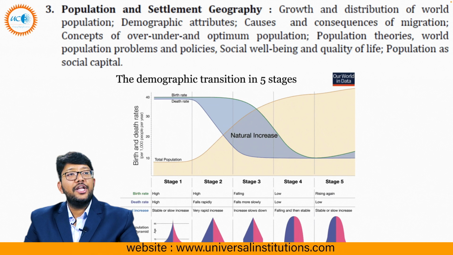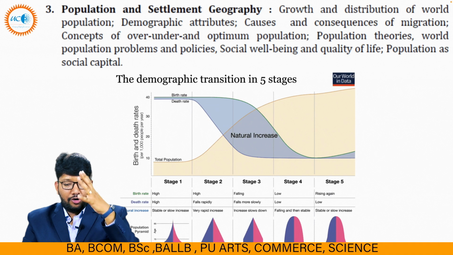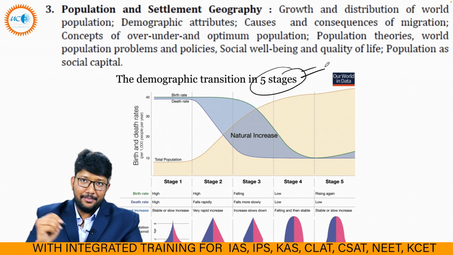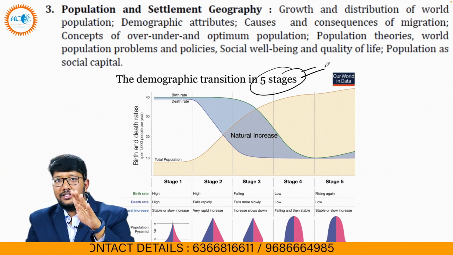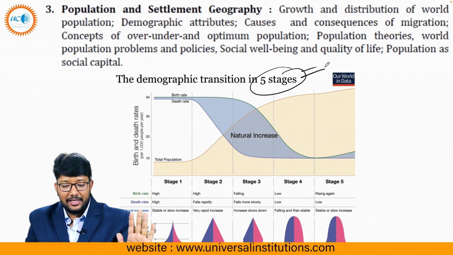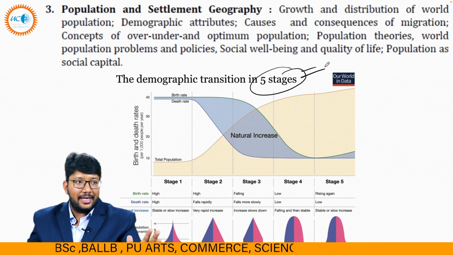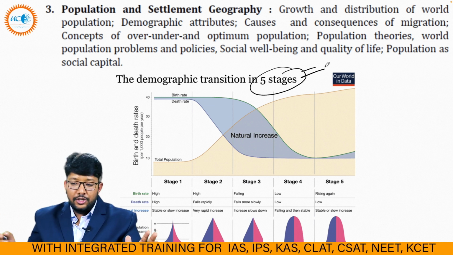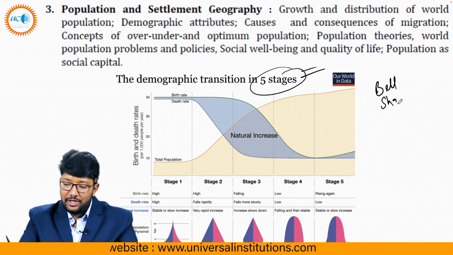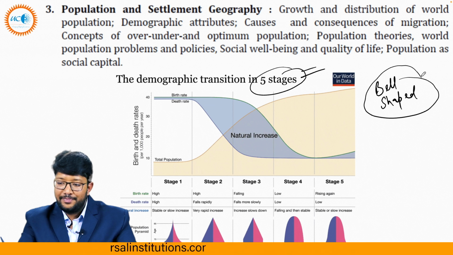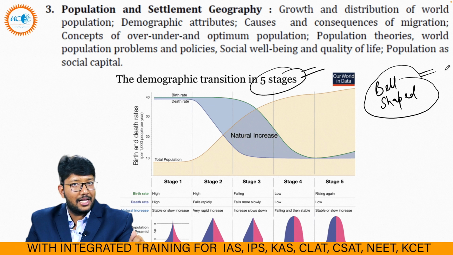Then the third unit is population and settlement geography. In that particular one we have to talk about population, like demographic transition, which has 5 stages. Remember, these are the 5 stages. Whatever you are seeing on the screen, make it as it is in your answers also, and you will get good marks. All the 5 stages: birth rate, death rate, natural increase. What are the pyramids? India's pyramid is bell shaped. It was asked in UGC in 2024 itself. So it is important for both, because census can be asked here.